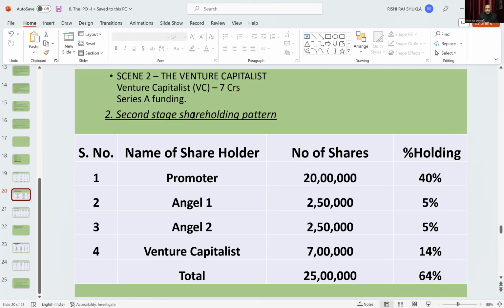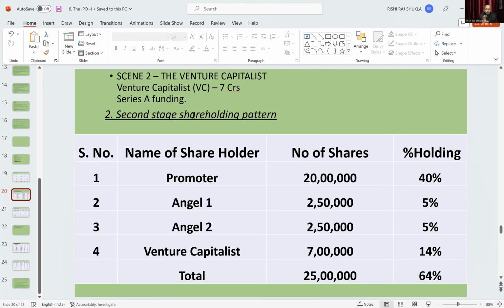Now revenue generation has started. Maybe at break-even position, some profit is there, but not so much that they can put 7 crore in. So what can they do? They will search for another investor who can put money into the business.